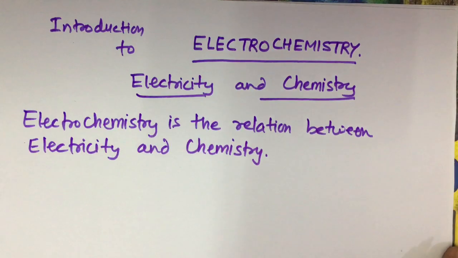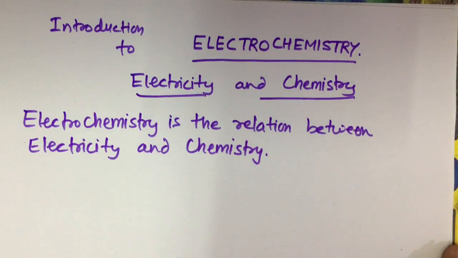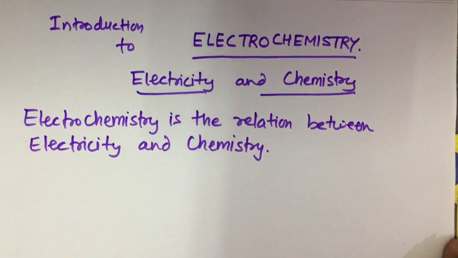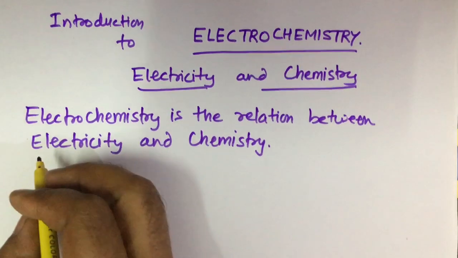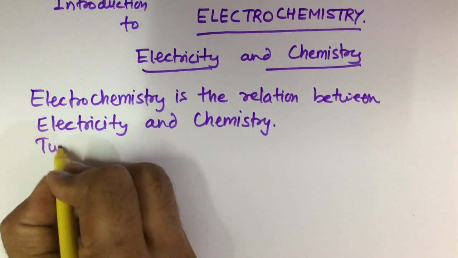Now basically there are two main ways how chemistry and electricity are connected, or how chemical reactions and electricity interact. So there are two ways.